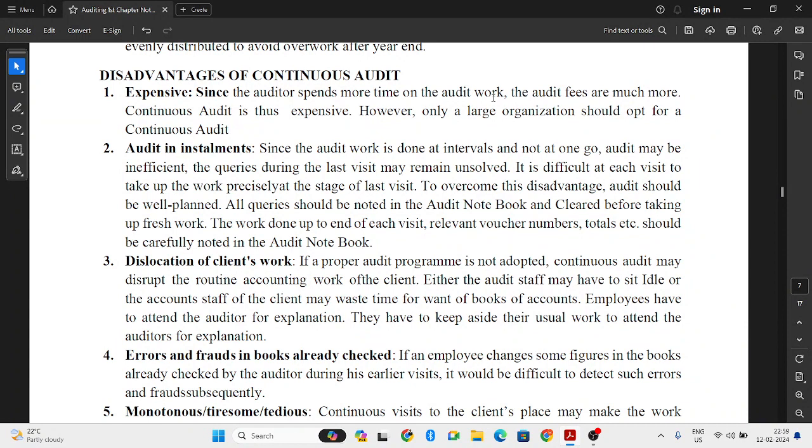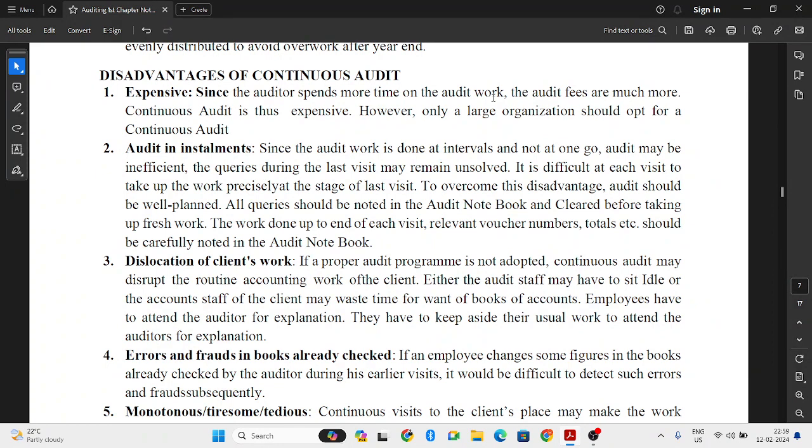Actually, the auditor should maintain the audit notebook. He should have the audit program, everything. After each visit to the client's organization, he has to note down everything he has checked and everything he has to solve. This should be carefully noted in the notebook. That is the solution for this.